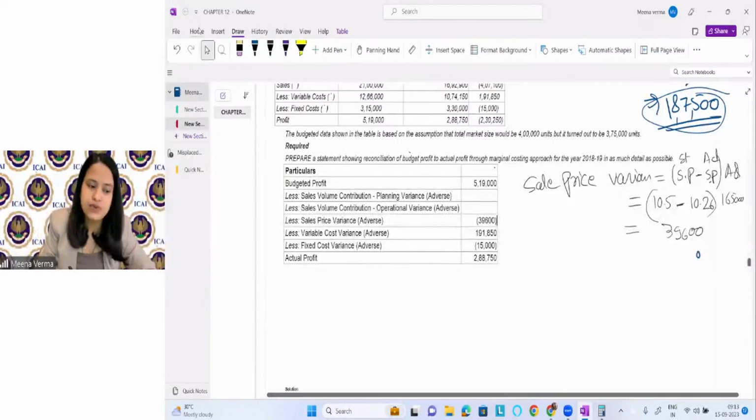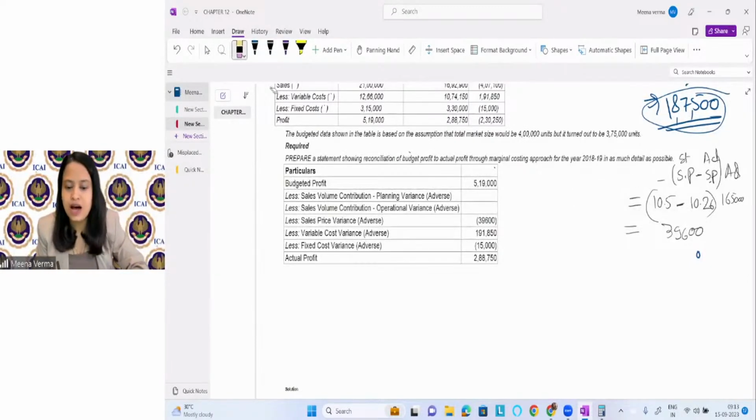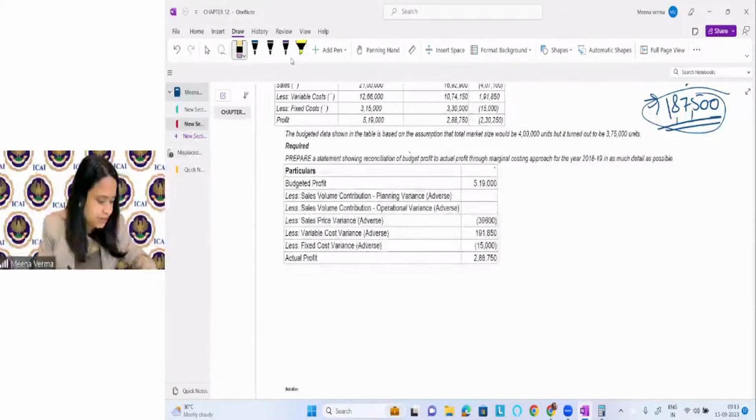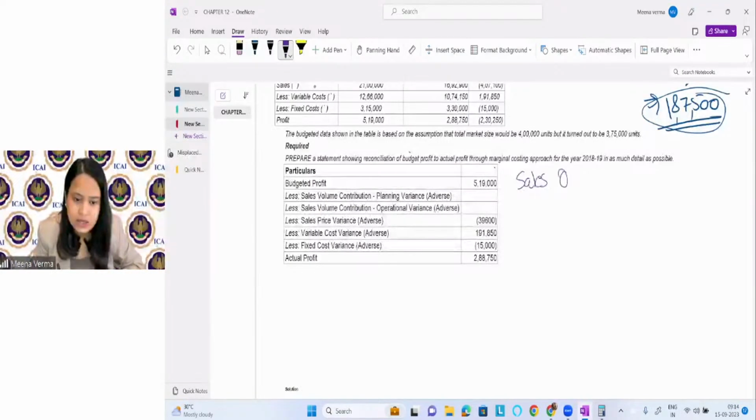Okay, so after this, we will calculate what? After sales price variances, we will calculate quantity variances. Let's see how we will find the quantity variances. Right? Let's see how we will calculate the quantity variances. Sales quantity variances.